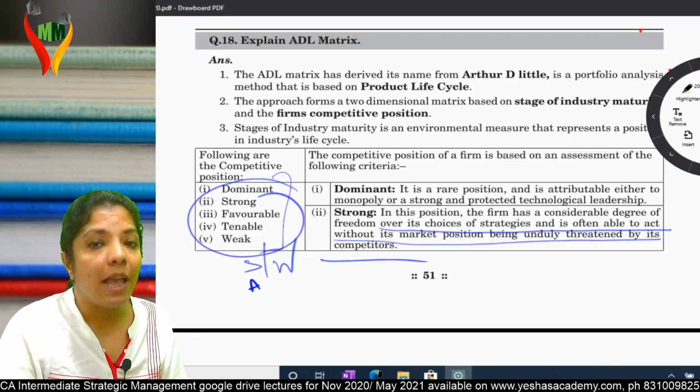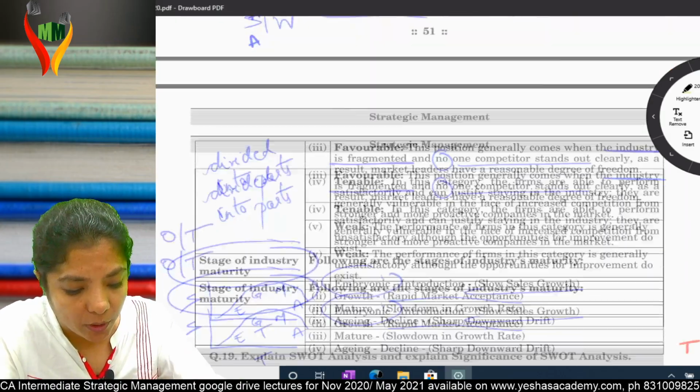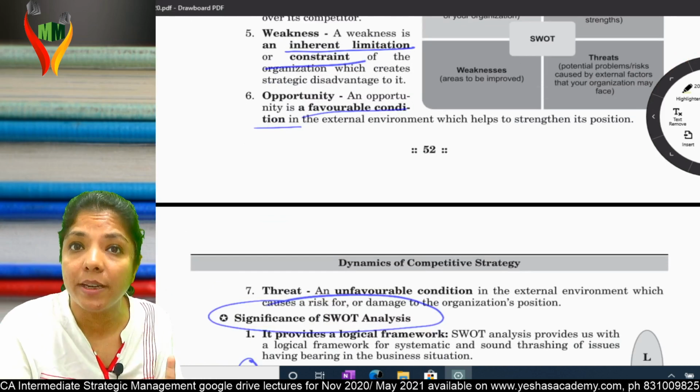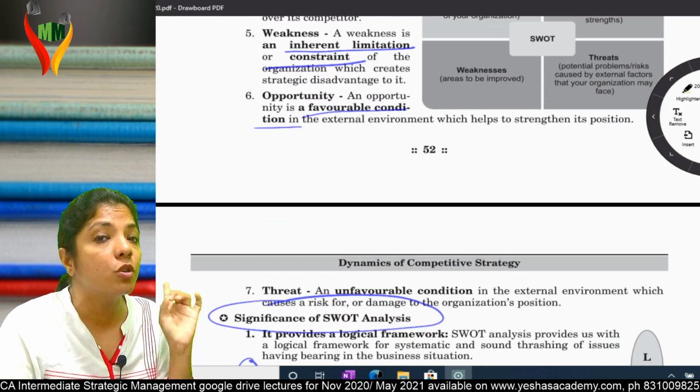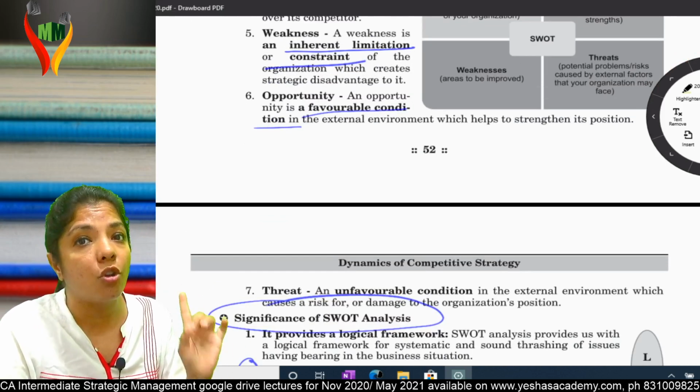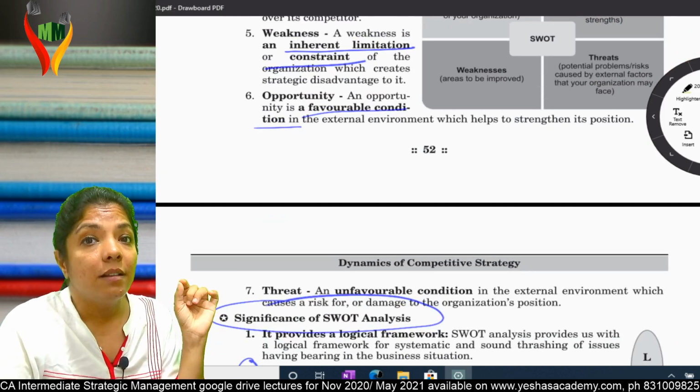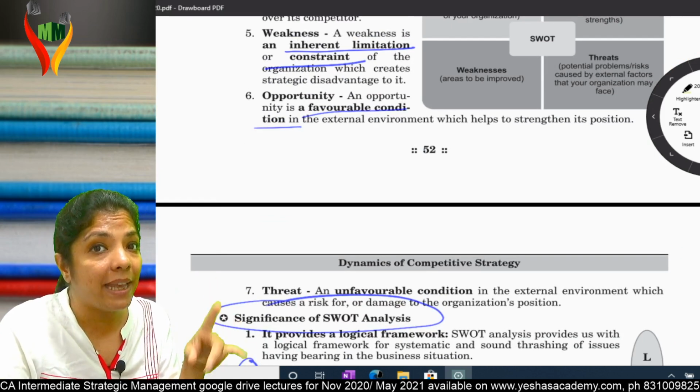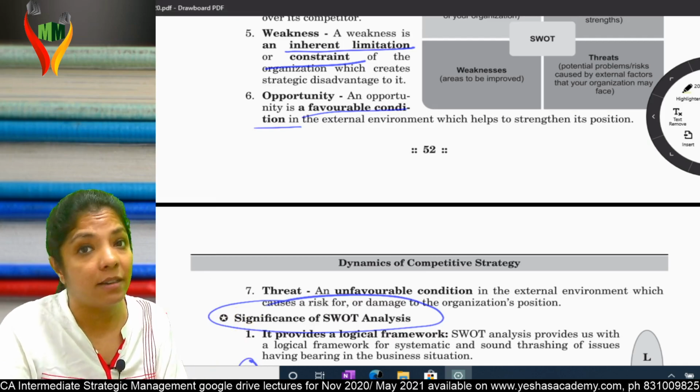We are already done with question number 19 and question number 20. 19 talks about SWOT analysis. 20 talks about Tau's matrix. Maxi mini maxi we have done yesterday only.